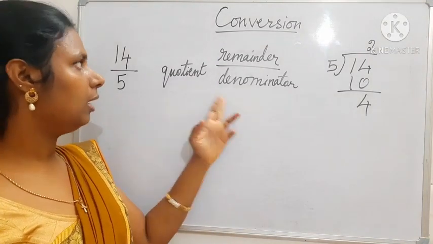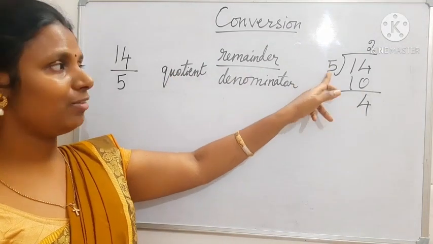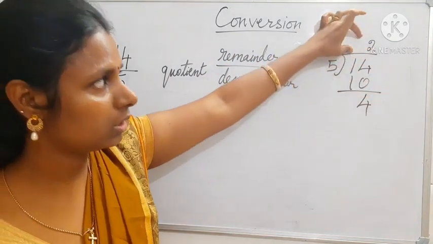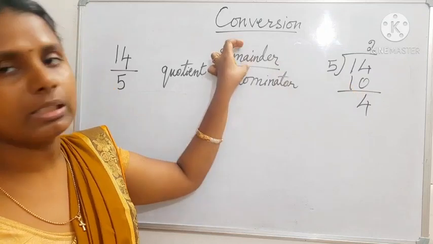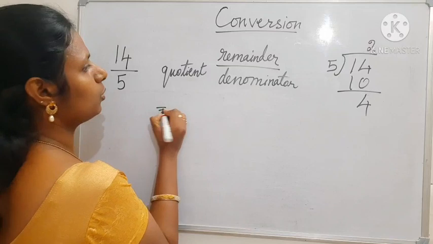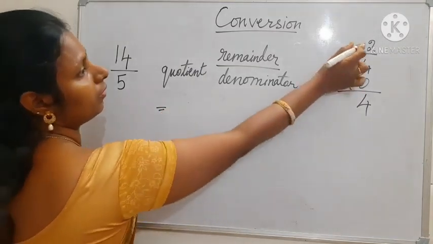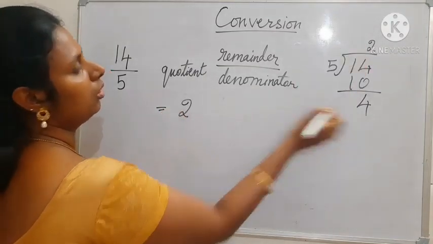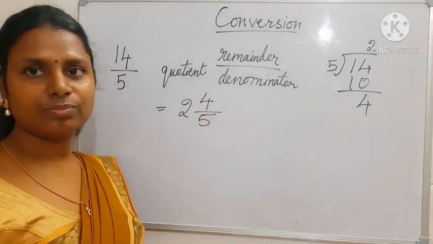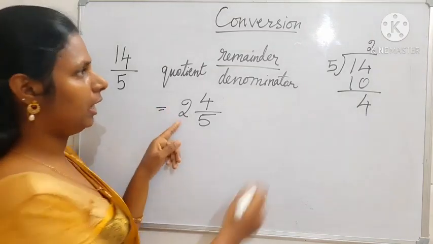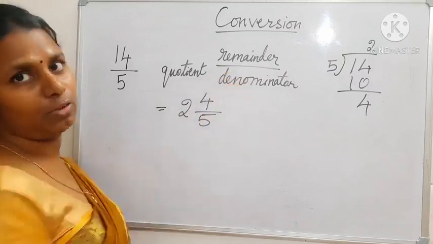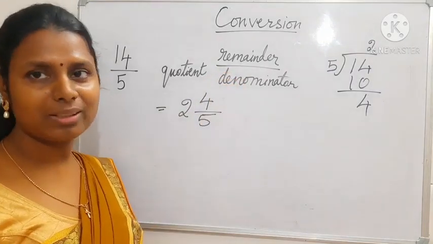The denominator is the same. You only have to divide and find the quotient, which is the whole number, and the remainder is the numerator. So what is the fraction? The fraction is 2, 4 by 5. The denominator is the same, the quotient is here and the remainder is here. So you have to remember this formula.